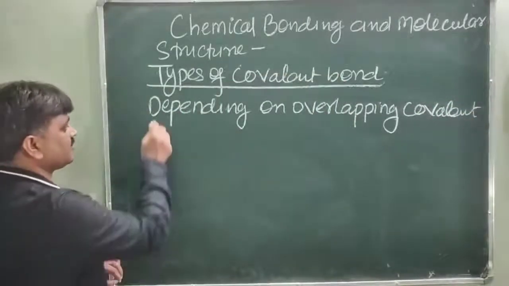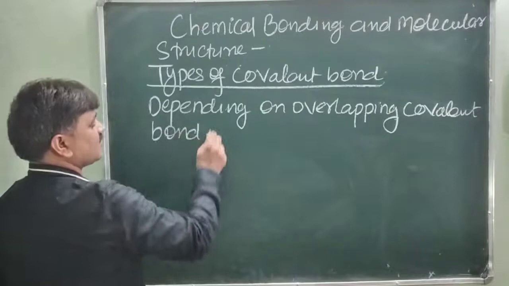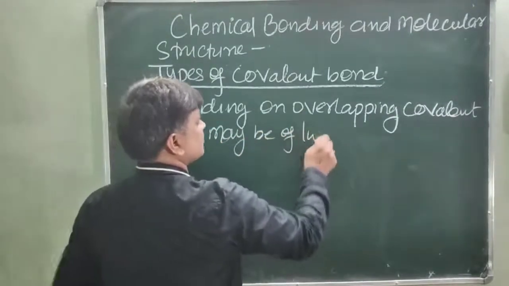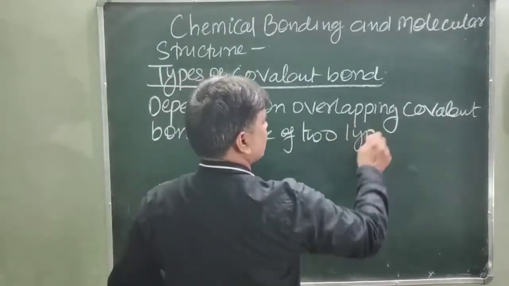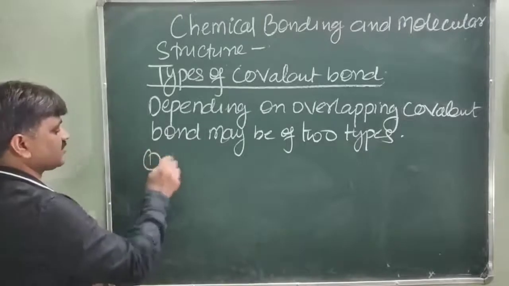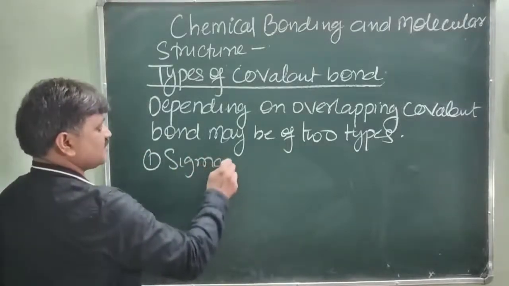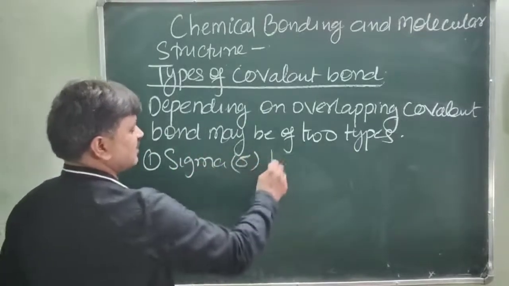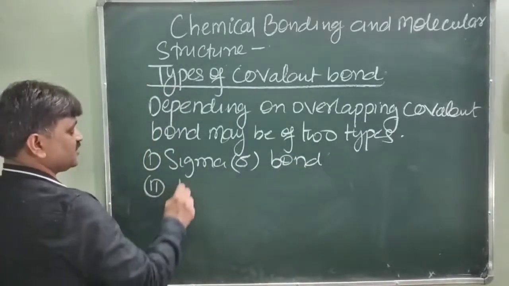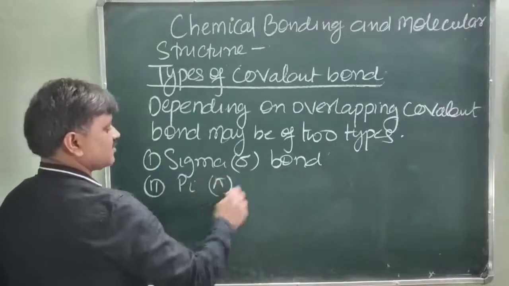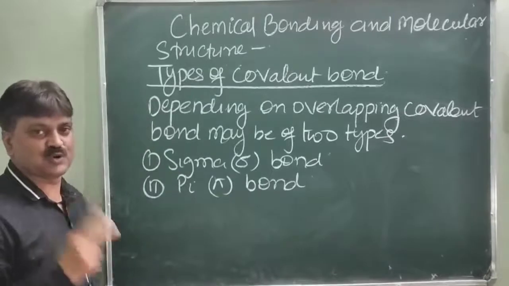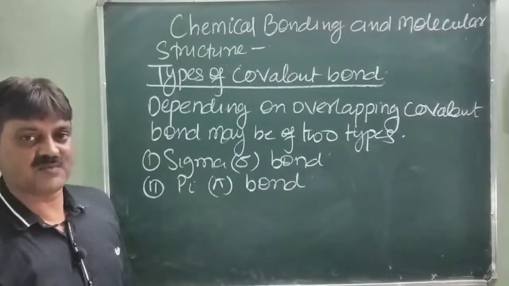The first one is sigma bond, which is represented in this manner, and the second one is pi bond. So there are two types of covalent bond, sigma bond and pi bond.